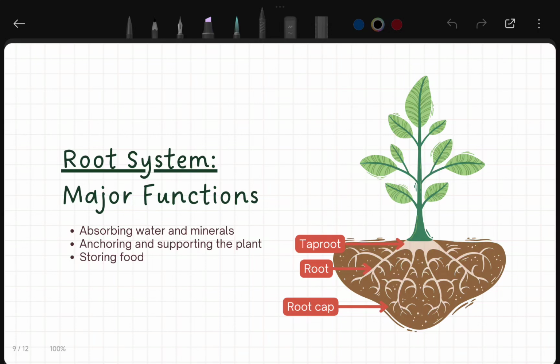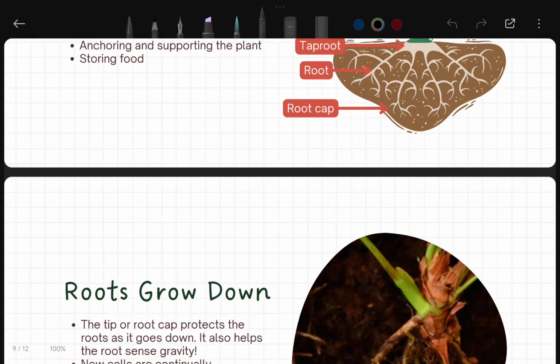The second thing is storing food, which is also very important. The third is anchoring and supporting the plant, because the root is present under the soil, so it gives support for the tree or plant to stay upright. That is again one of the major functions of the root system.